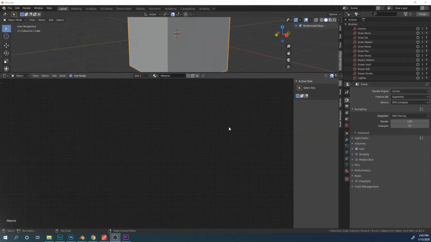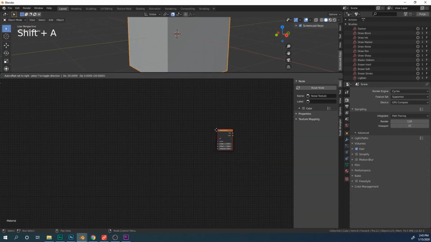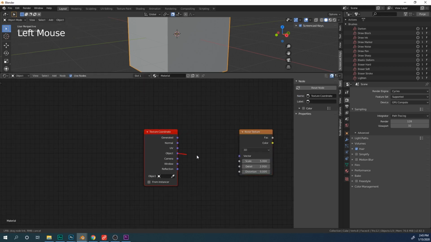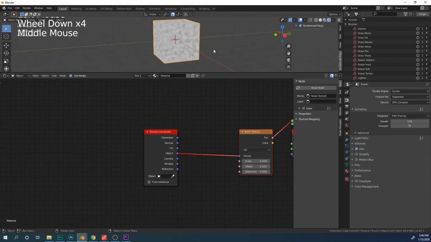Alright, so let's start off with an example texture. Let's use a noise texture. Use a texture coordinate here. Use the object coordinate here. Render it out, and see how it looks. Just a standard noise texture.